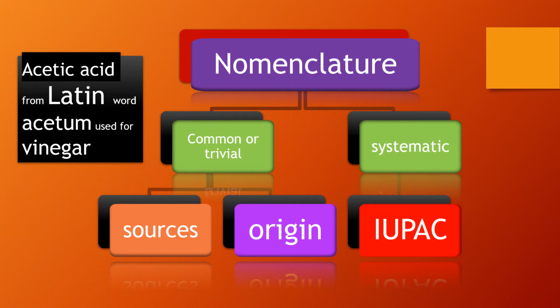Acetic acid is an example of this type. Acetum is a Latin word which is used for vinegar. So, acetic acid is the common name of ethanoic acid. Why? Because acetic acid is distilled from vinegar.